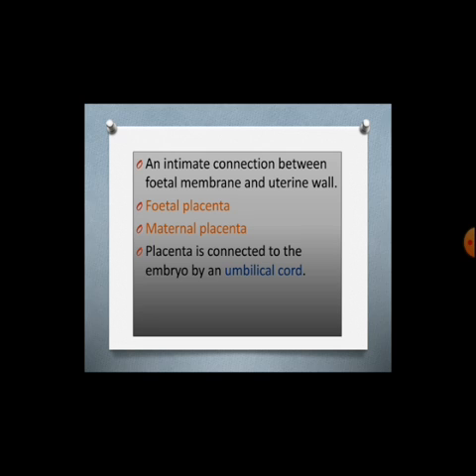Placenta is an intimate connection between fetal membrane and uterine wall. The part of the placenta contributed by the fetus, that is chorionic villi, is called fetal placenta. The part shared by the mother, that is the part of the uterine wall, is called maternal placenta. Placenta is connected to the embryo by an umbilical cord.